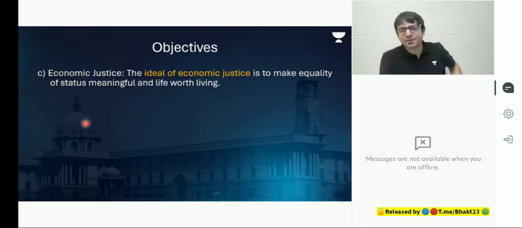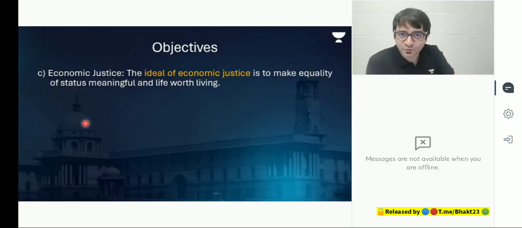Previously, at least till 1991, we could have said that we were a socialist state. For example, how many Bajaj scooters would be manufactured, that government would decide. What would be the price of a Maruti vehicle, that government would decide. How much a particular factory can manufacture, and at what cost you would sell, the government would decide. So the government would control everything.